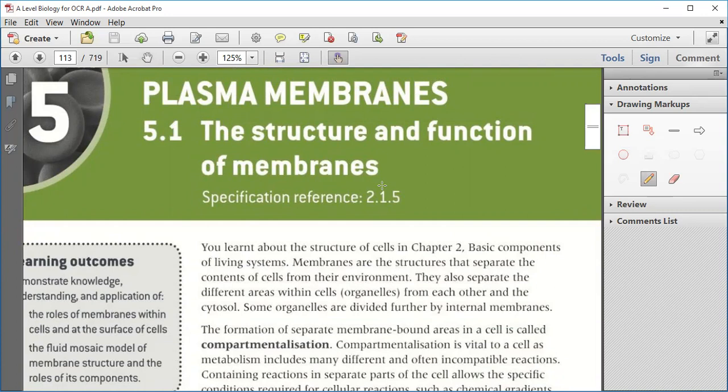Now, first of all, what is plasma membrane? If you remember, in chapter 2 we have studied that there are some basic components of living system, in which membrane, or you can say plasma membrane, is one of them. Membrane means anything which is covering something. In layman's language, membrane means outermost cover.